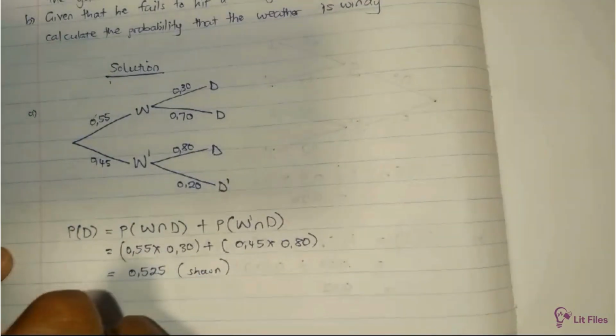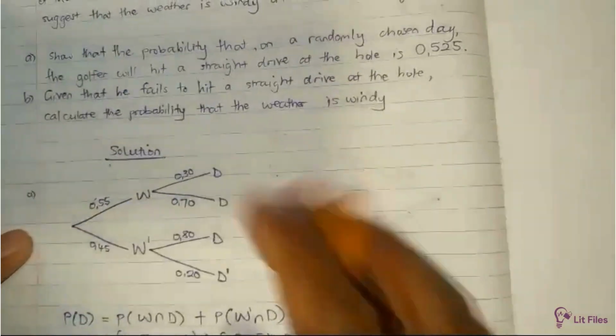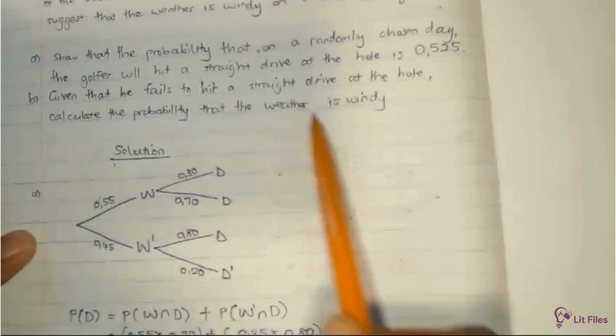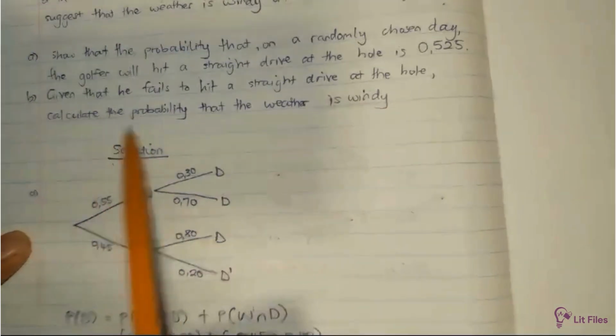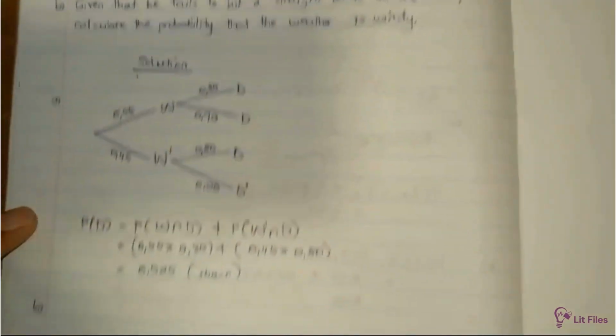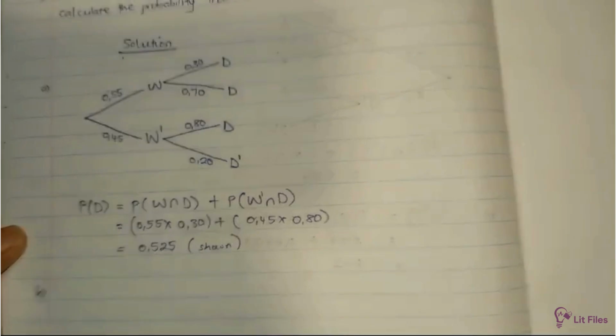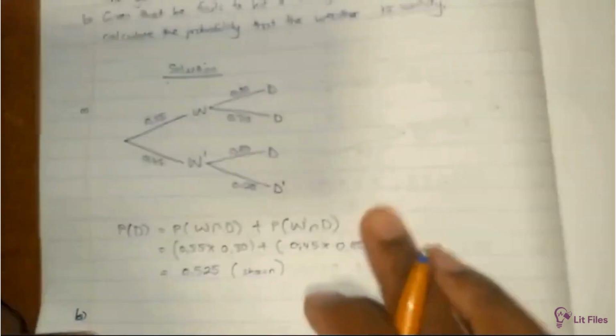Now for the next part, we are asked: given that he fails to hit a straight drive at the hole, calculate the probability that the weather is windy. So there we have the condition. How do we go about this?